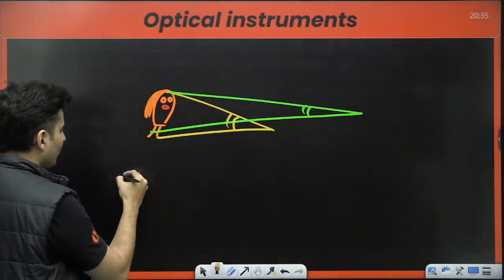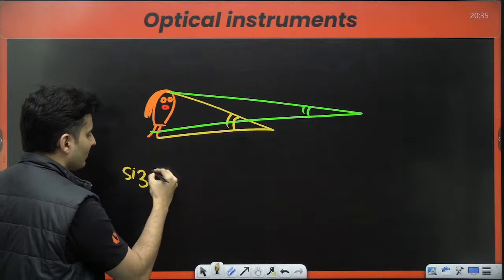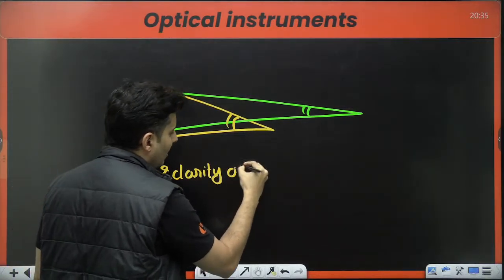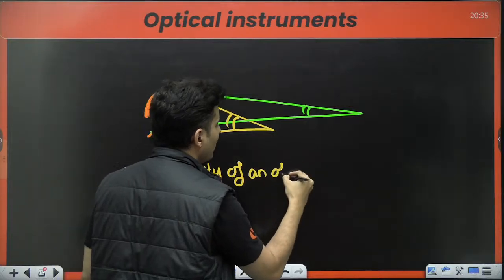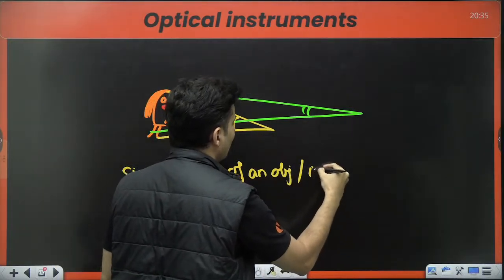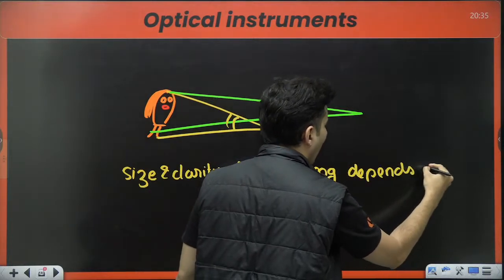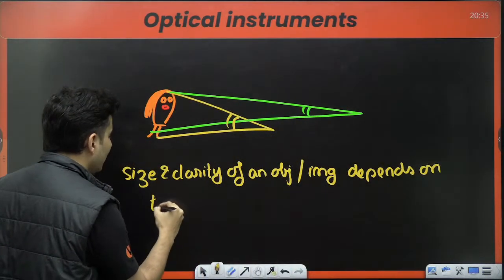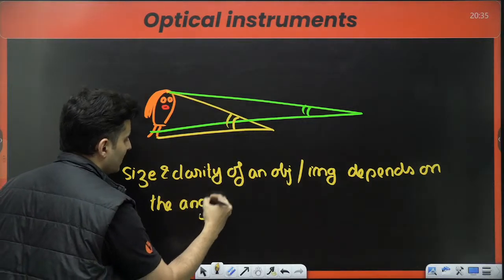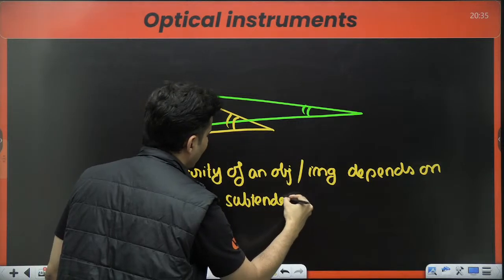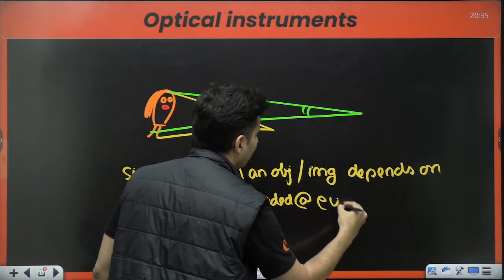So can I say the size and clarity of an object or an image depends on the angle subtended at the eye.